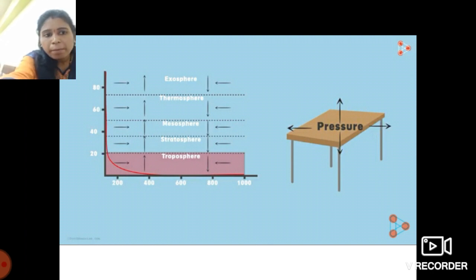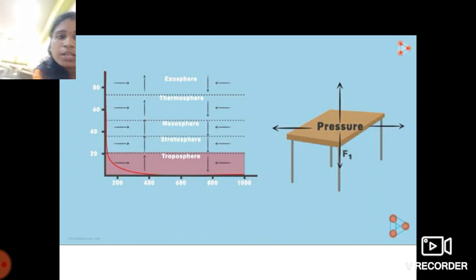So here the pressure is more, but that pressure acts equally in all directions. So the pressure at every point on this table is the same in all directions.